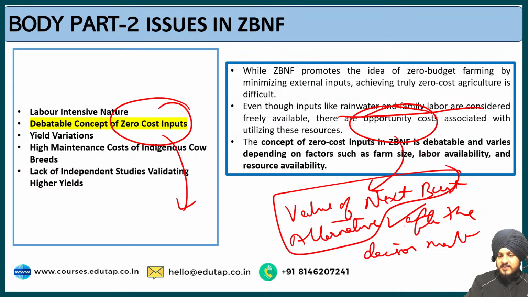Now, what do you mean by this statement that there are opportunity costs associated with utilizing these resources? So, as I have already told you, this whole process of zero budget natural farming is very much labor intensive.